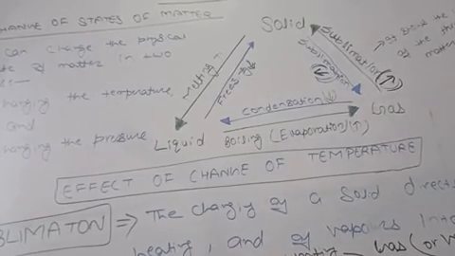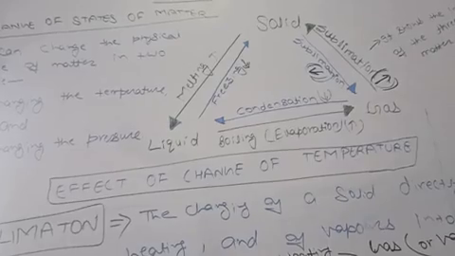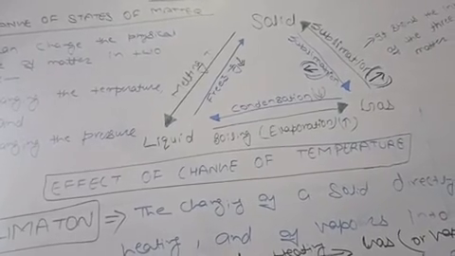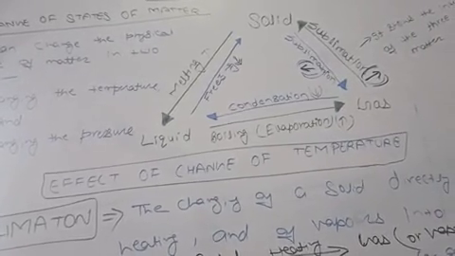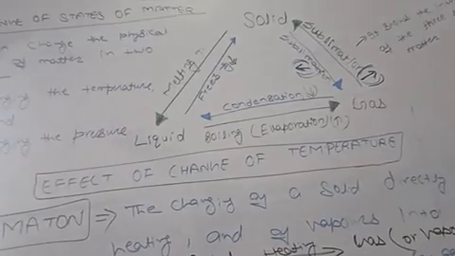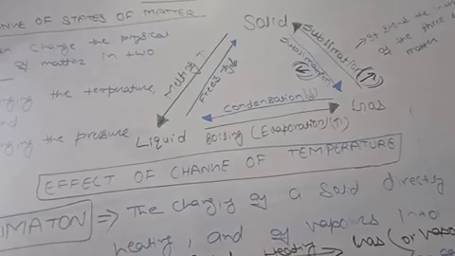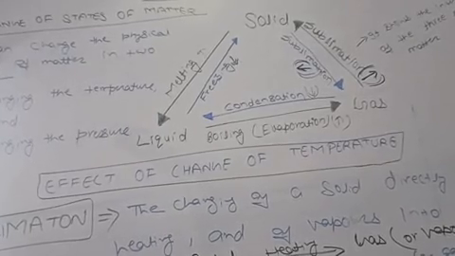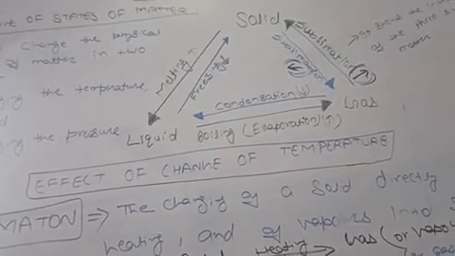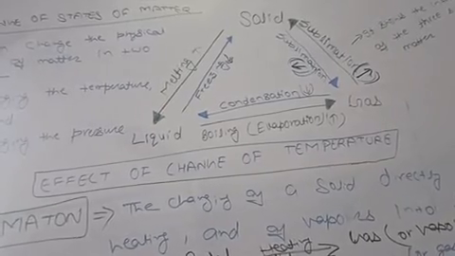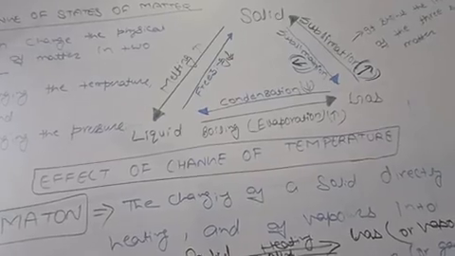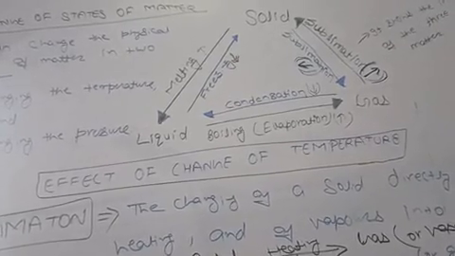So sublimation occurs in very few substances, and it is a rare process. The common substances which undergo sublimation are ammonium chloride, iodine, camphor, naphthalene balls, and anthracene. Naphthalene balls, which you use in your home also, disappear with time without leaving behind any residue.